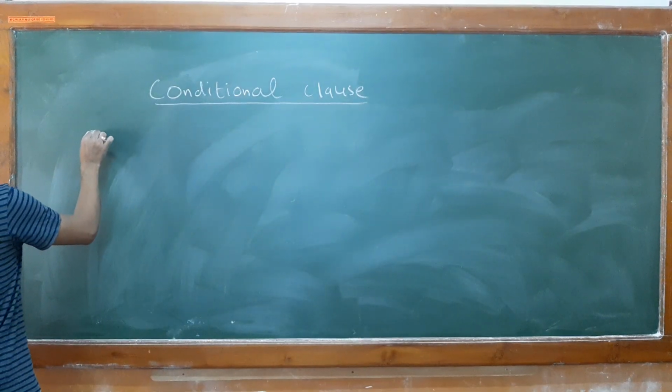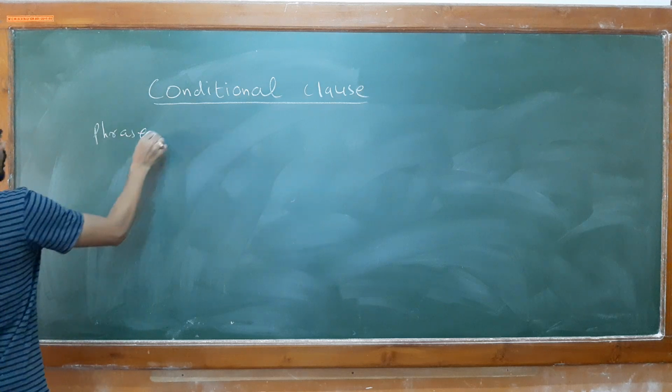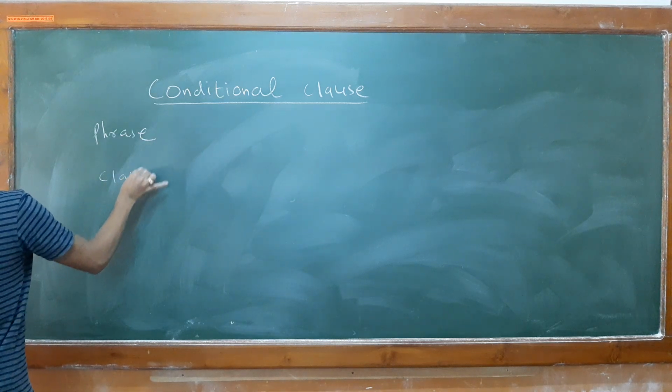Now, I am giving you a basic example of phrase and clause.